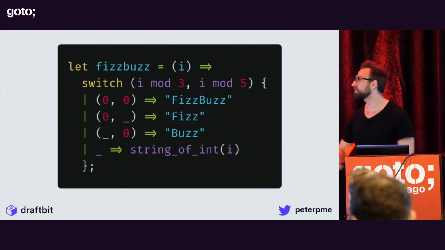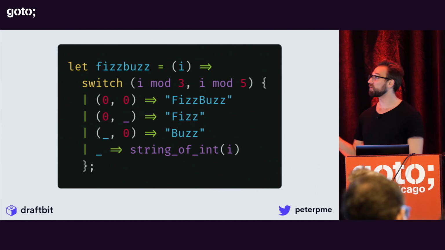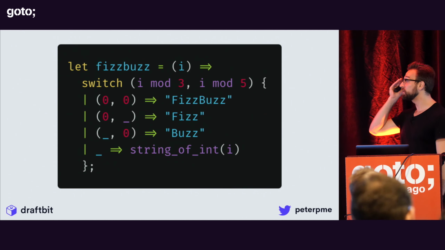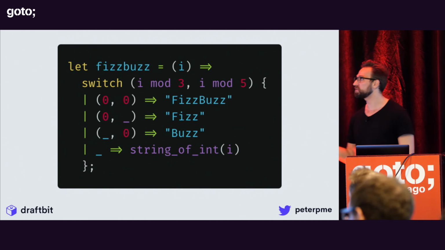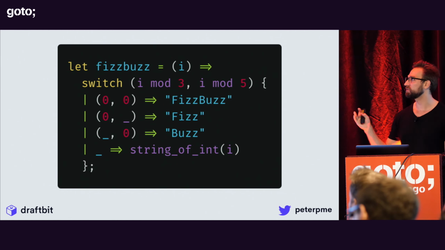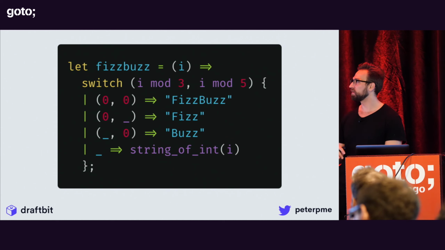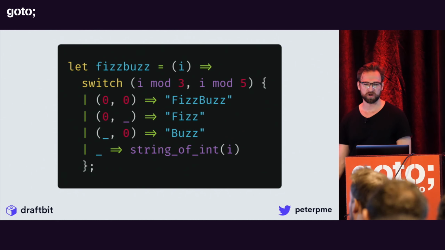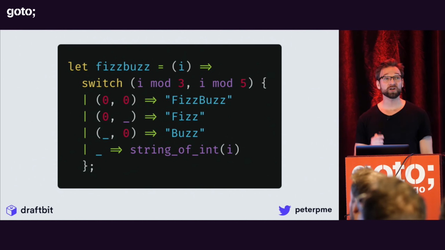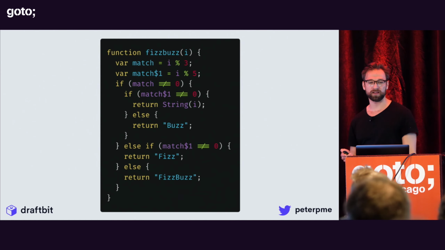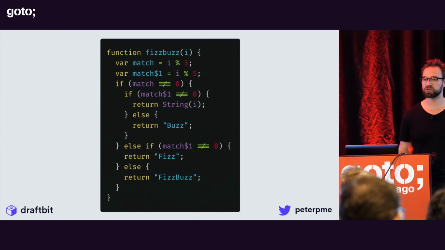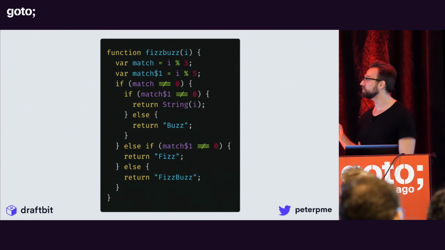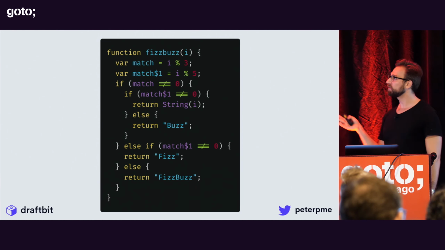So we've got FizzBuzz here. This is the easiest way to write it in Reason. I know there's a lot going on, but it's just a handful of lines. We pattern match against some modifiers, and then return some sort of string. What does that look like straight from the BuckleScript compiler? It looks like this, which maybe at first seems a little strange. What's up with the $ sign up there? But it really isn't.